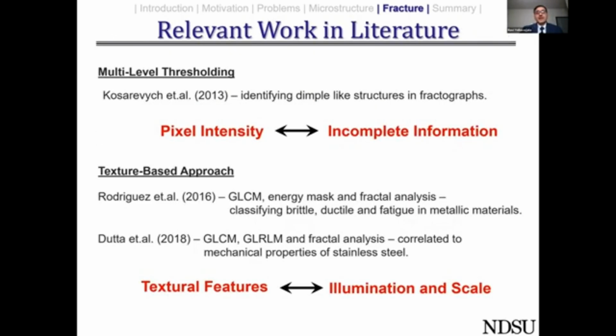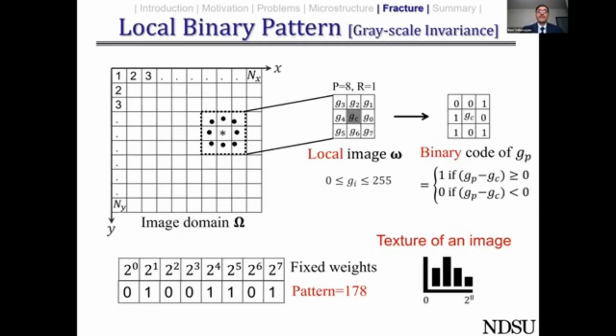So in the literature, once again, they used multi-level thresholding, which is very basic. And also they looked at texture-based approaches, but the problem is they used GLCM and the advanced GLCM approaches. Once again, the GLCM is not scale invariant, and it is definitely not illumination invariant. So we wanted to look for an algorithm which is grayscale invariant and also rotational invariant, and we went with the local binary pattern. Local binary pattern is such a wonderful textural measure.